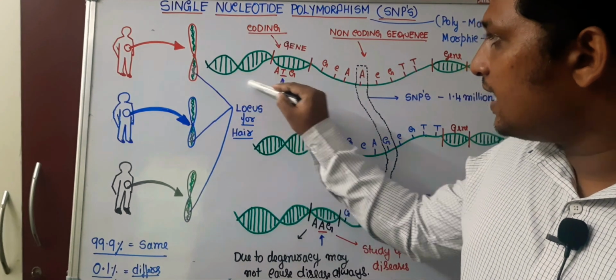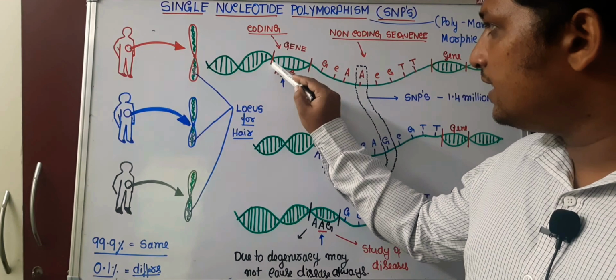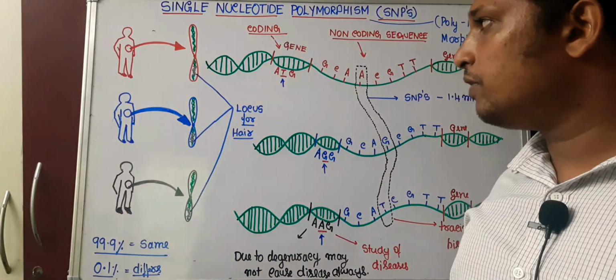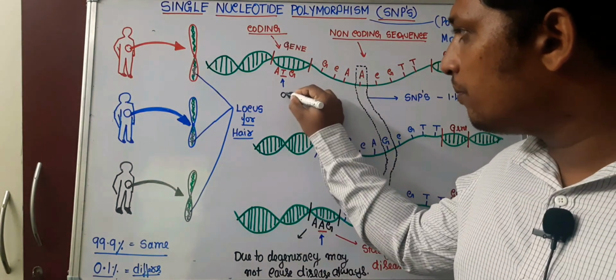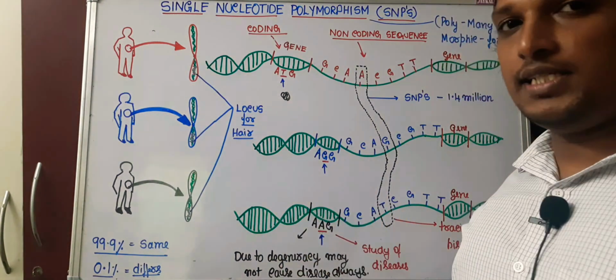Now let us enlarge. I have enlarged the DNA. DNA is having a gene. The gene is considered a coding sequence because its nucleotides will be coding for a protein, that is, by undergoing translation.